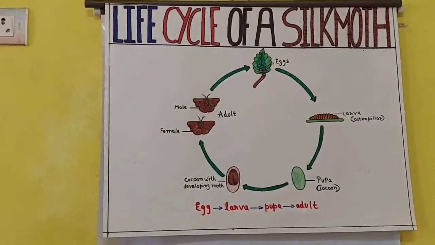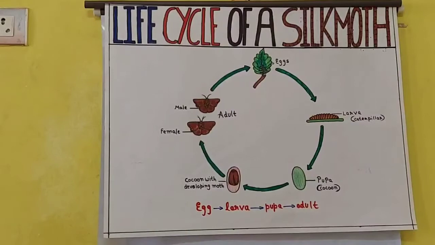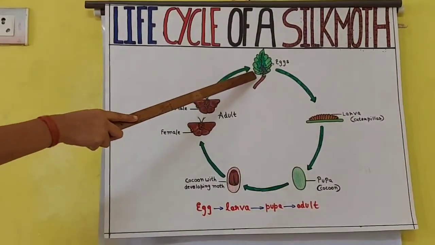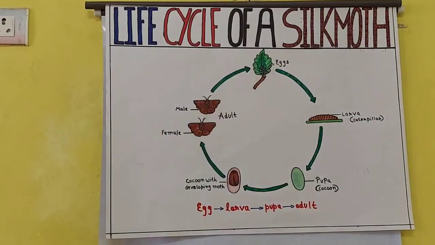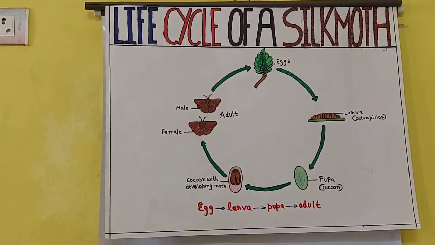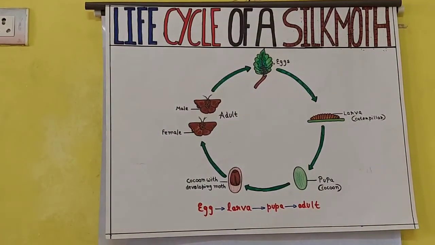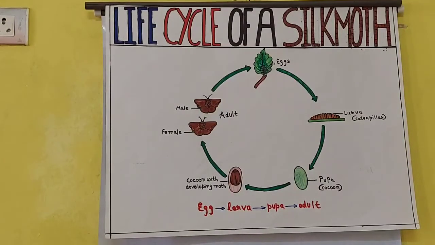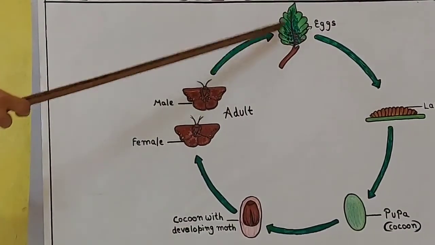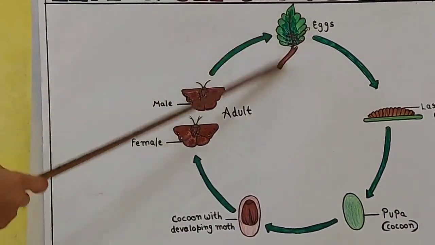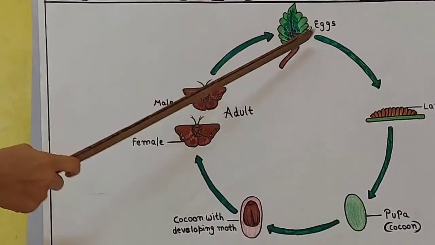You can again see here the eggs in bunches, in the middle. They are generally present on plants, especially on green leaves. You can see a leaf, and on that leaf a bunch of small eggs.